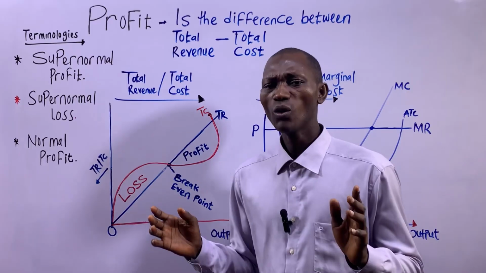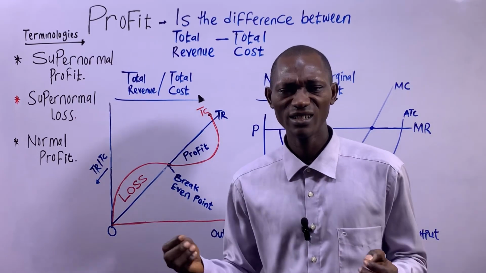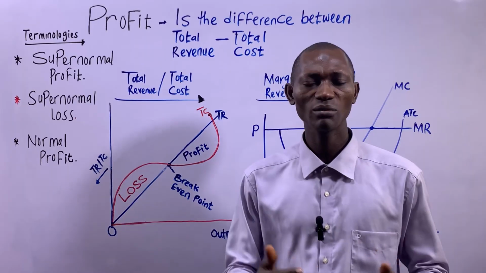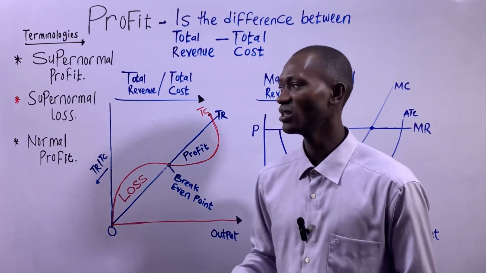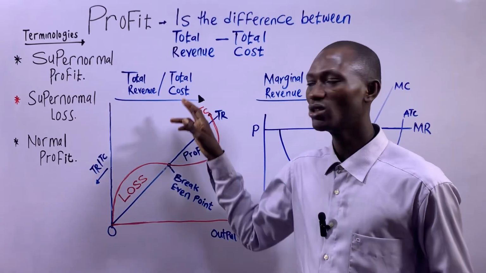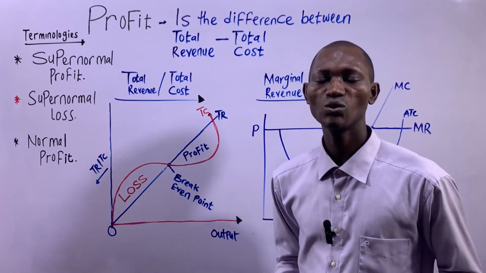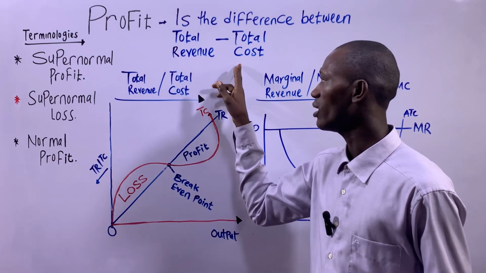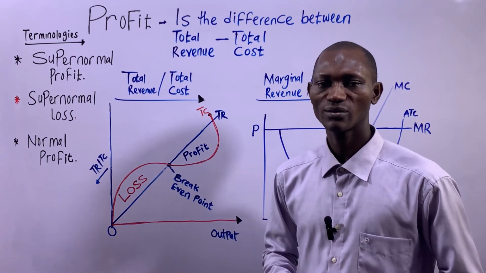So, when we say profit, basically, it is net of two things. That means when something has been deducted from something, and that is when your total cost has been deducted from your total revenue. So to get your profits, it is total revenue less total cost.